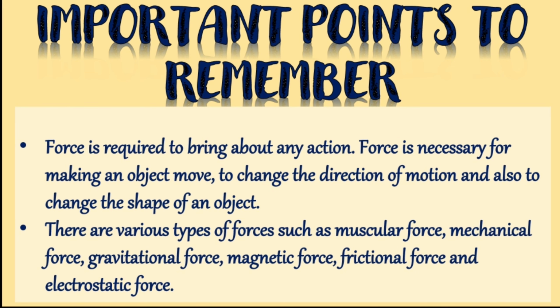Force is necessary for making any object move, right? And also force is required to change the direction of that motion. And also force is required for giving shape to an object. So there are various types of forces which we have studied. What are they? Muscular force, mechanical force, gravitational force, magnetic force, frictional force, electrostatic force and combined force.